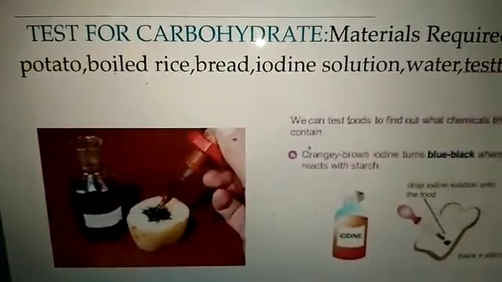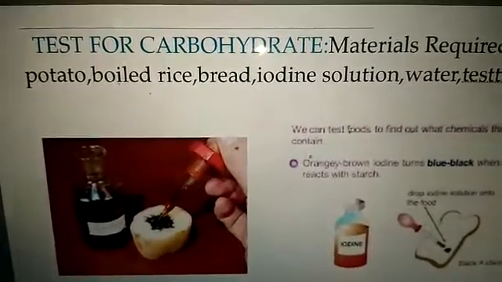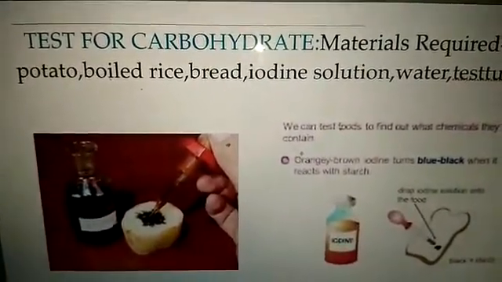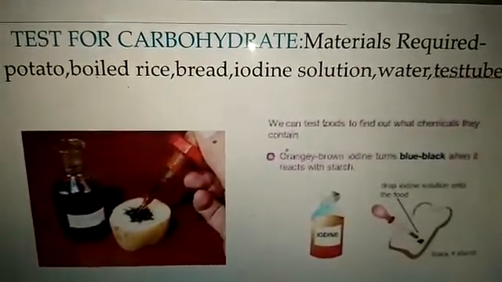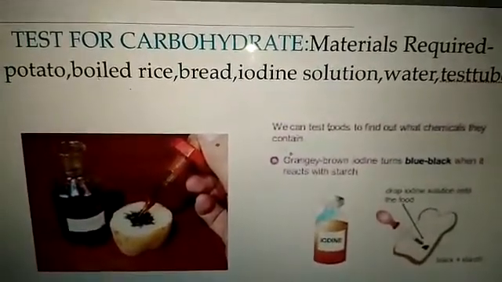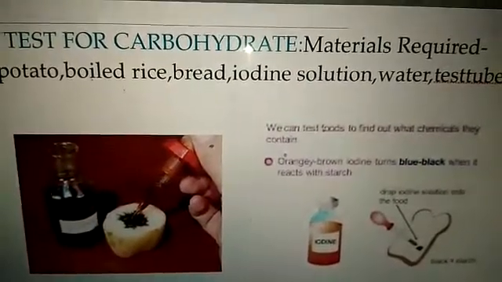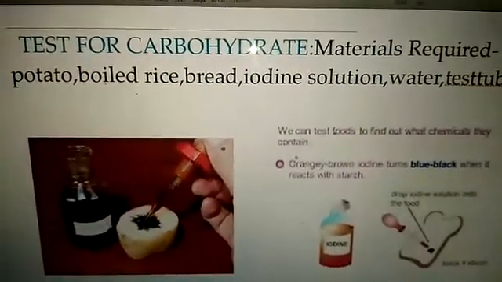Now let's come to the test. How will you know that any food material has carbohydrate? Well, for this we will do a test. In this, the materials required are potato, boiled rice, bread, iodine solution, water, and test tubes.